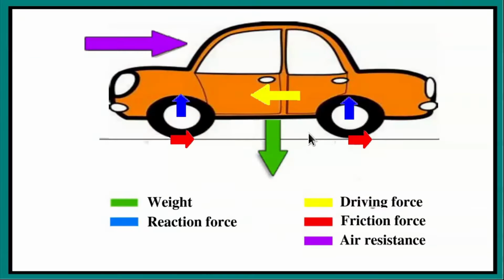Well, this is the case of a car running along the road. So once again we have the weight of the car, and that is divided equally among the wheels, and the normal reaction appears here. The driving force pushes the car forward in this direction, and the frictional forces appear in the opposite direction. There is also the air resistance.